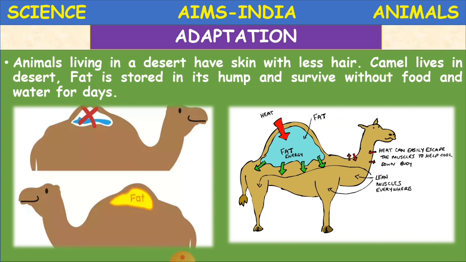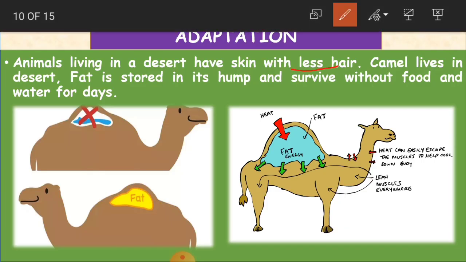How are they? Animals living in a desert have skin with less hair. See here, it is completely opposite to the polar animals. Desert animals have got less hair. And camel lives in desert. What type of animal can you see, children? Camel. This lives in desert. Fat is stored in its hump, and it can survive without food and water for days.